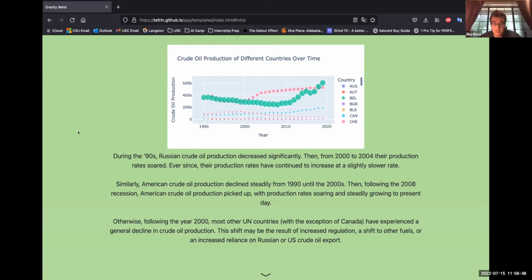So from the time period of the 90s to the 2000s, there's a general decline in most countries of crude oil production. Then in 2000, Russia sees a large uptick in production, which continued to this day. Similarly with the US, there's an uptick, but this happens around 2008 following the financial crisis. Otherwise, following the year 2000, most other UN countries, with the exception of Canada, have experienced a general decline in crude oil production. This shift may be the result of increased regulation, a shift to other fossil fuels, or an increased reliance on Russian or US crude oil export.